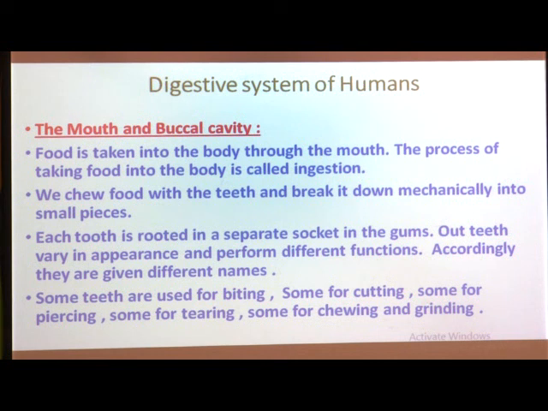When our teeth bite into the sugar cane, we apply force and separate that part. That process is also called piercing or tearing. Tearing means to pull apart into pieces. Chewing you know, and grinding means to break down anything into small pieces, or even into powder.